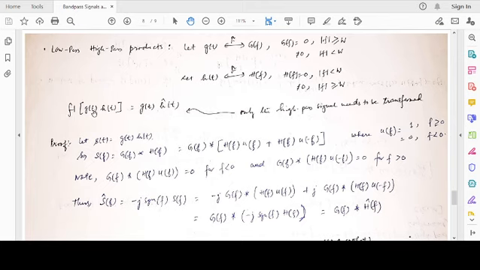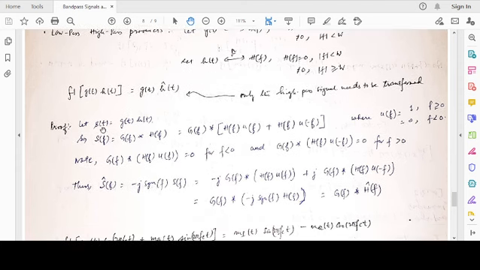The Hilbert transform of g(t)h(t), as we will soon show, is g(t) times h-cap(t). That means the original low pass signal remains as it is, and only the high pass signal needs to be Hilbert transformed. The low pass signal remains as it is. So let's see the proof.